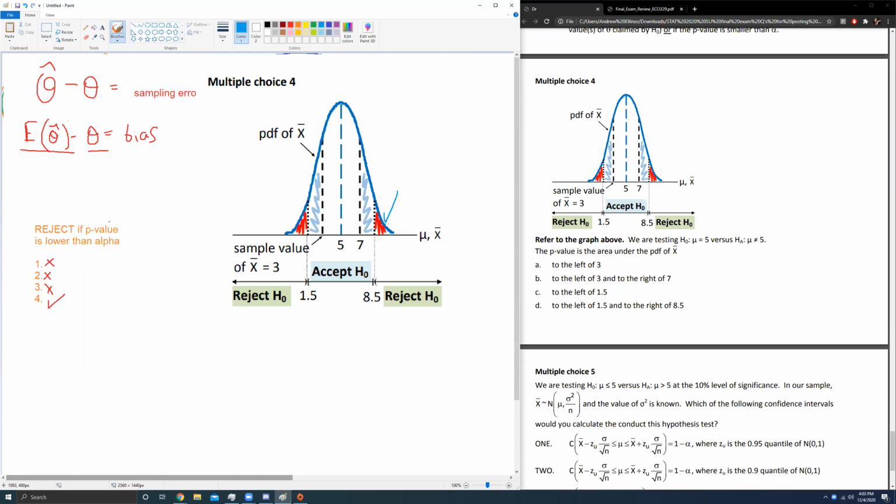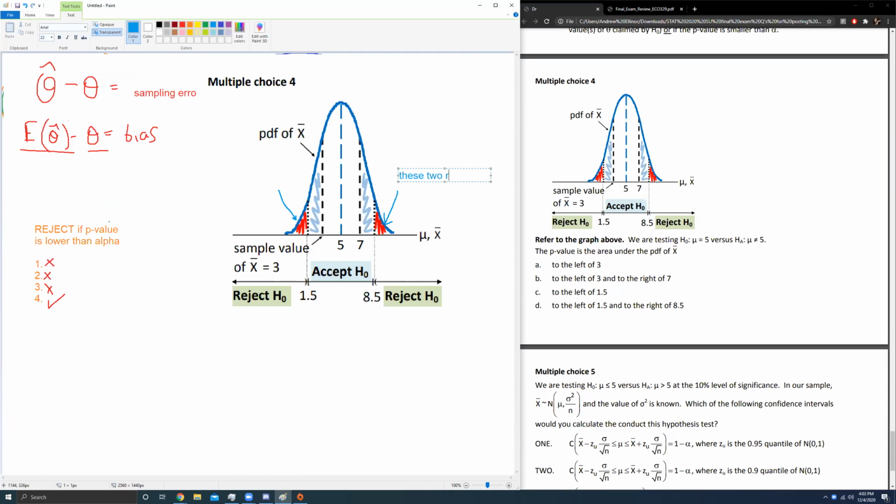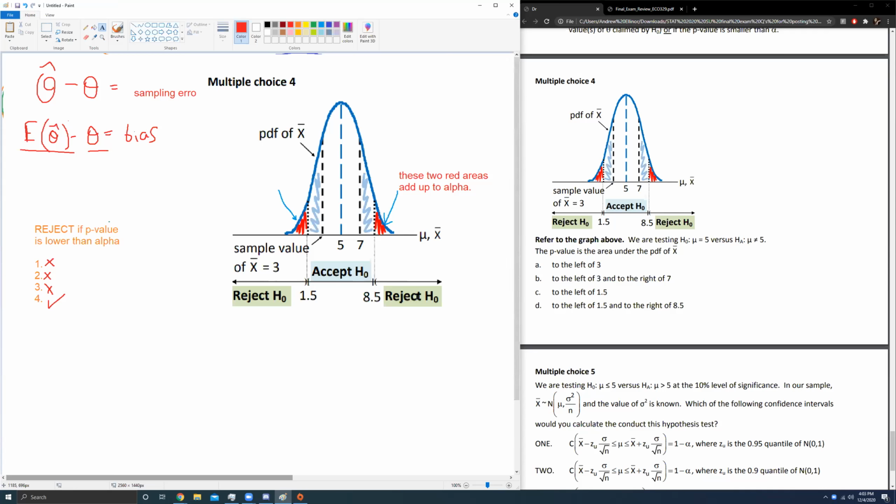So this red area, I guess plus this red area, these two guys make alpha. So these two red areas, I should do this in red, shouldn't I? Add up to alpha, our significance level. Whereas when you're trying to calculate a p-value, that's done based on some sample value.